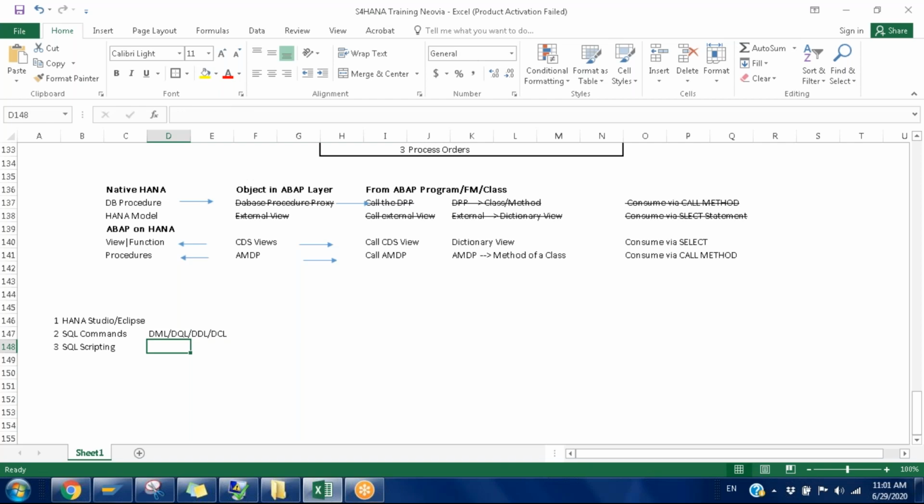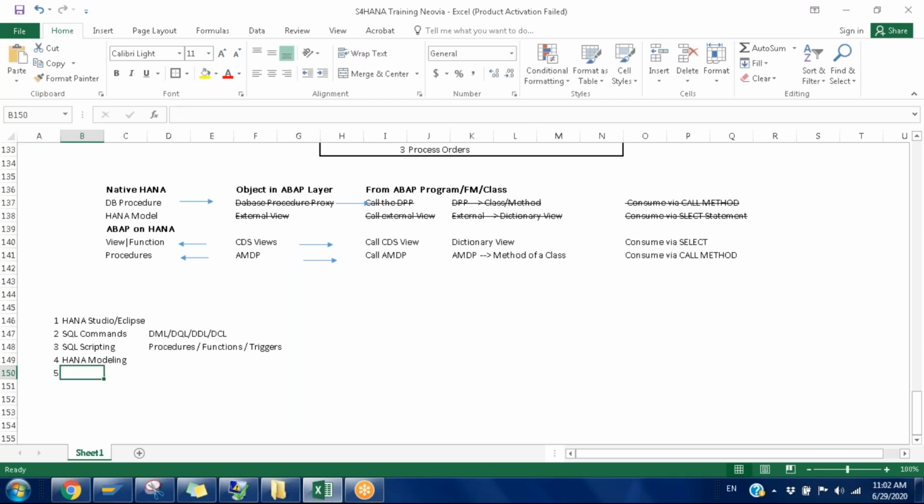Later we'll see scripting: what procedures are and how to create them, what functions are and how to create them, and triggers. Once done with this, next we'll see HANA modeling. We'll do only one or two examples, we're not stressing it much, because we'll mostly be looking at ABAP on HANA.